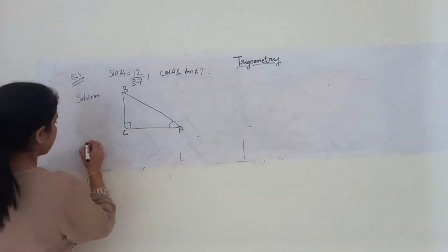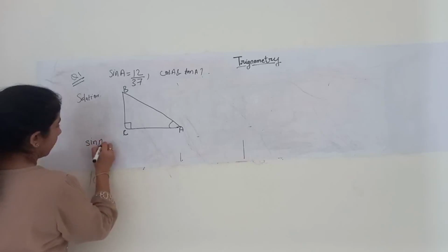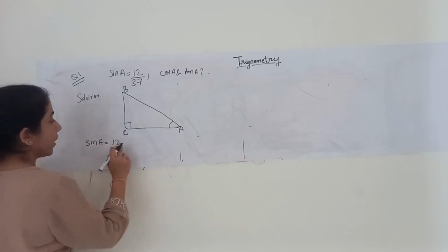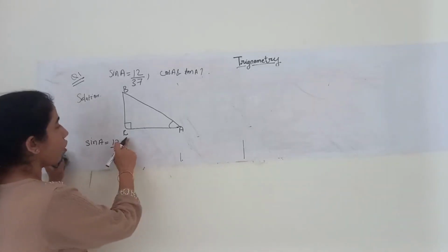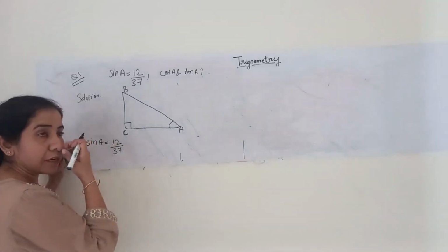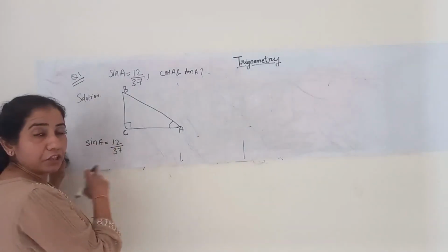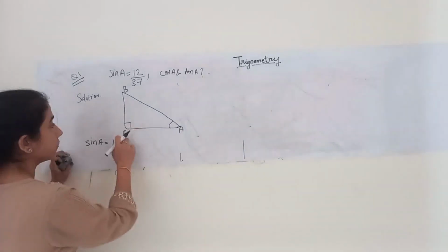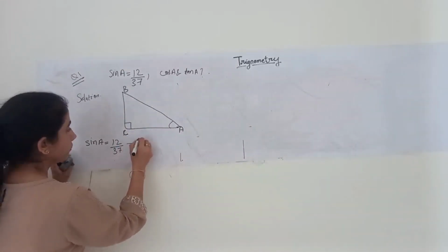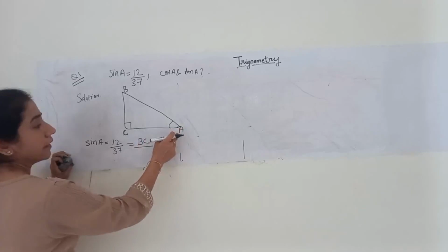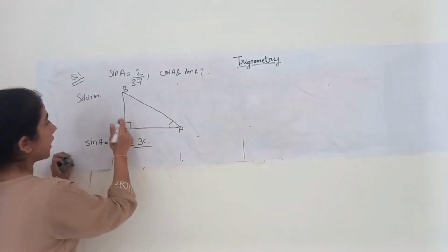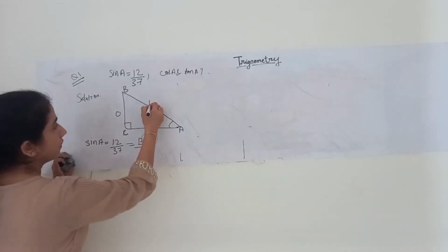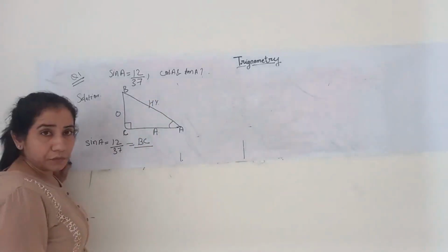Now it is given that sine of A is equal to 12/37. That means when I place the opposite side upon the hypotenuse, their lengths are in the ratio of 12/37. If I consider angle A, then this is the opposite side, this is the adjacent side and this is the hypotenuse.